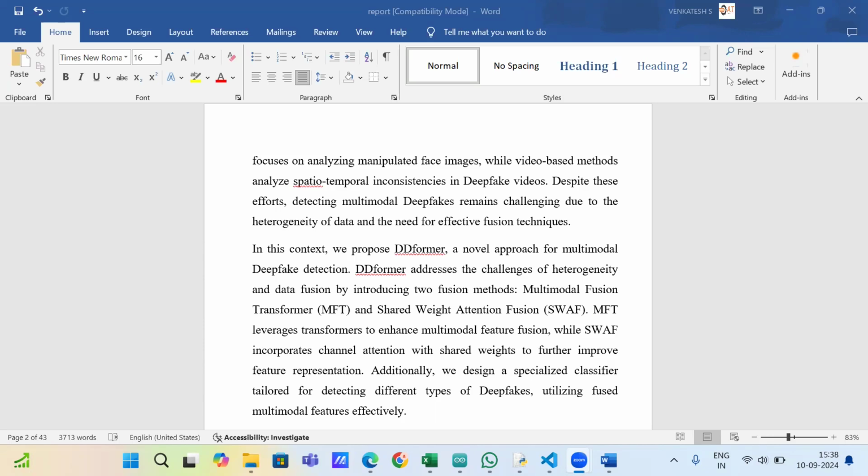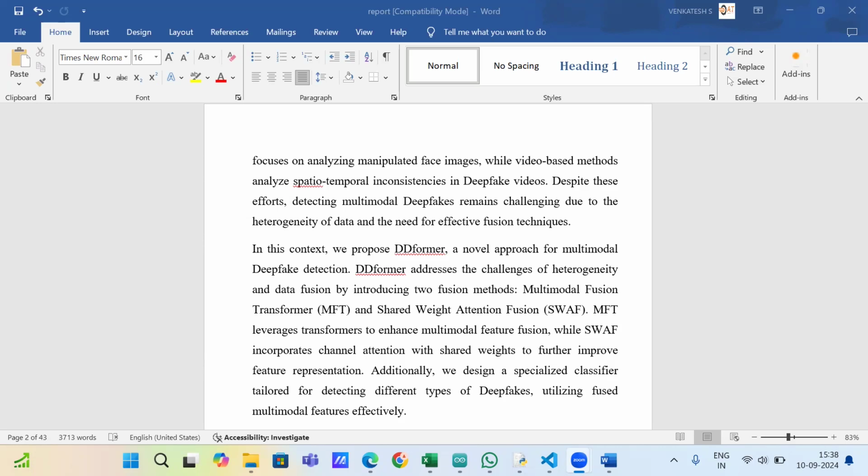Along with this, I have used MFT. MFT is nothing but Multi-Feature Transformer. It is a type of model used for various tasks in machine learning and computer vision. It refers to a transformer-based model that integrates multiple types of features, for example visual and textual, for robust performance.